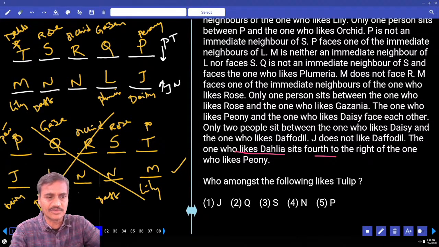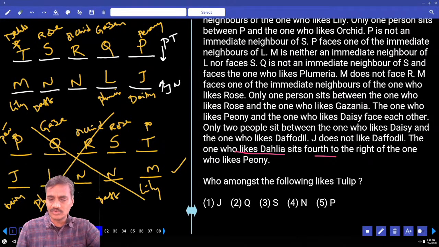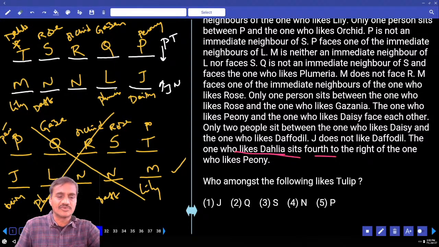Now, in the first row they are facing towards south. The one who likes dahlia sits 4th to the right of peony.